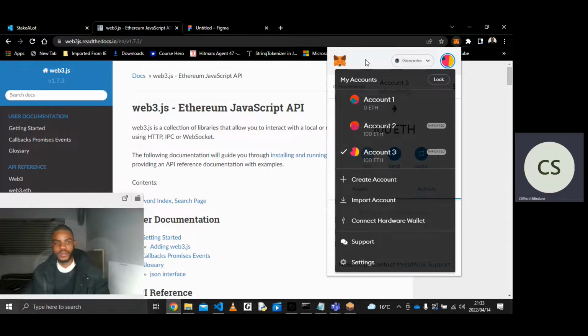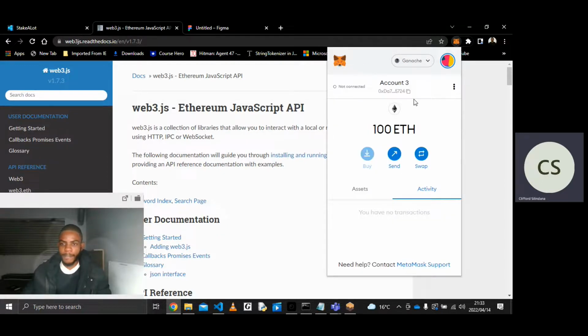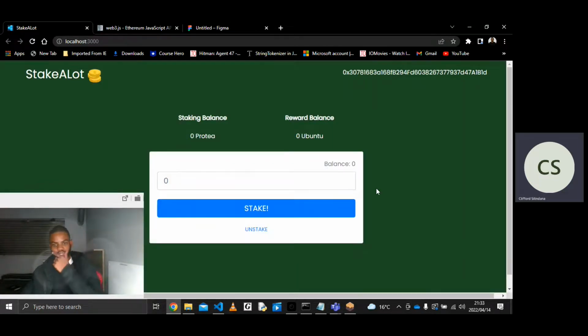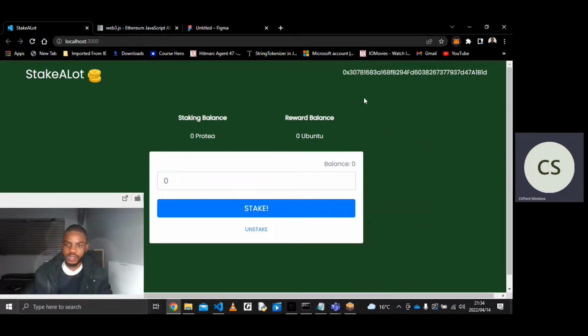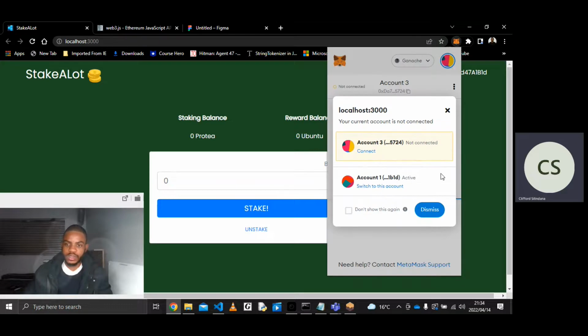And then I think we're ready to use our app now because we have some money. Let's come into our app. So we're still seeing a 0 here. That's because we are not connected to a specific account now. This account is an old account. So let's say we're connecting with the first one.